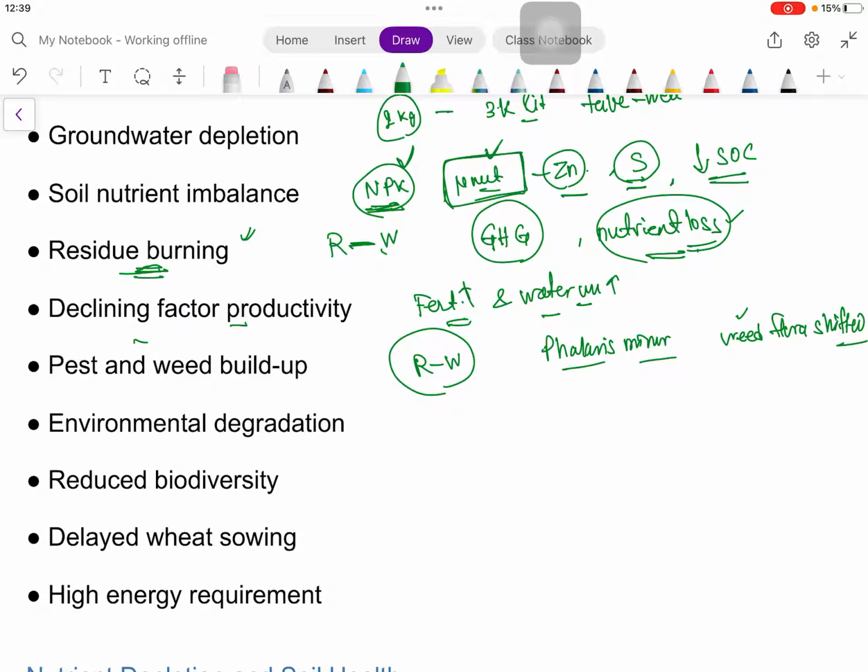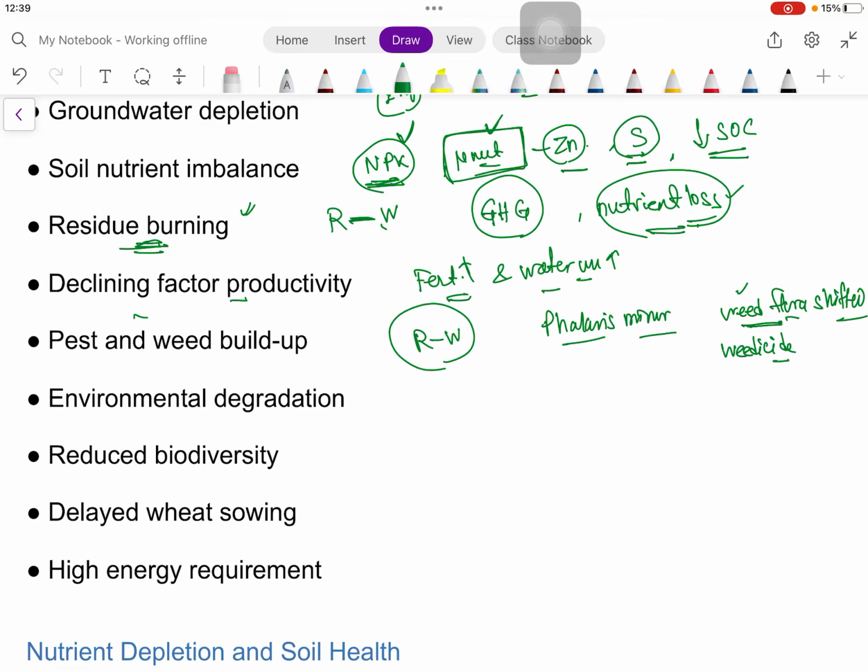So when weed flora is shifted, the herbicide is also shifted, or we use a different herbicide, because many of the weed flora get resistant to that particular herbicide. Then environmental degradation, as we know, due to stubble burning, greenhouse gases are emitted.